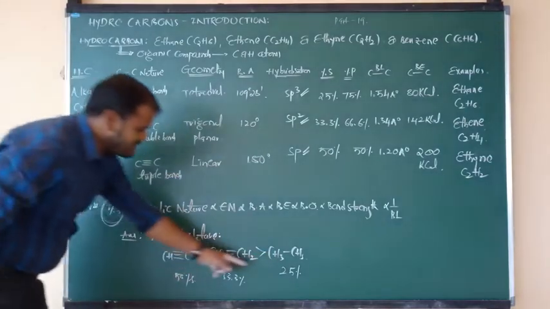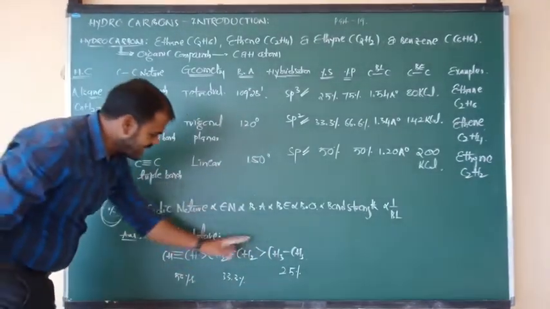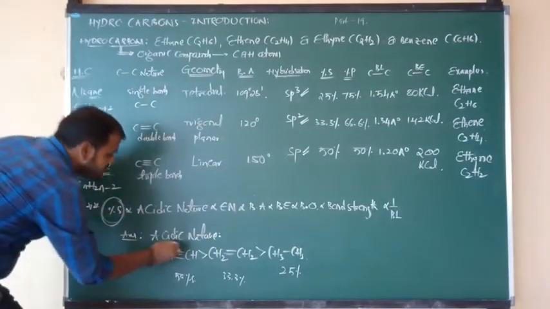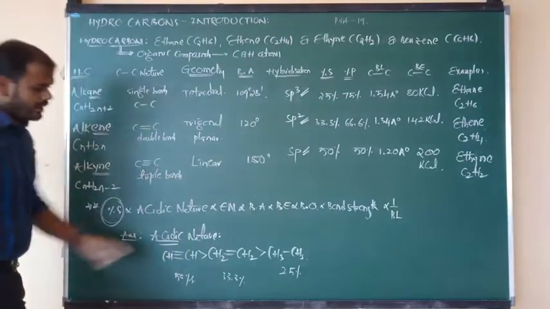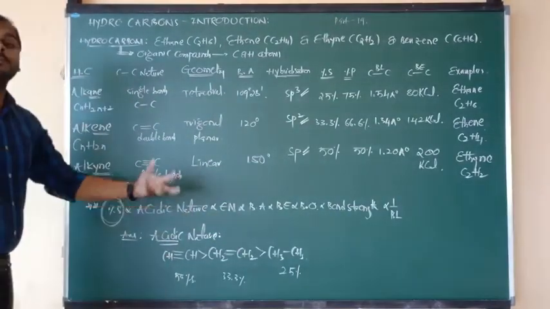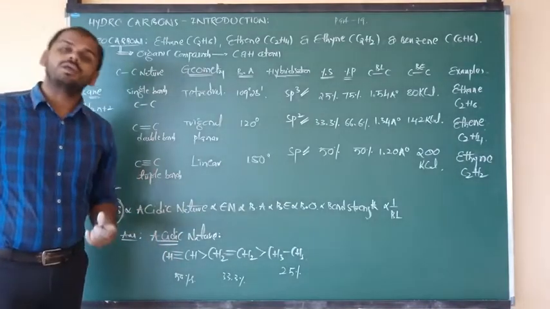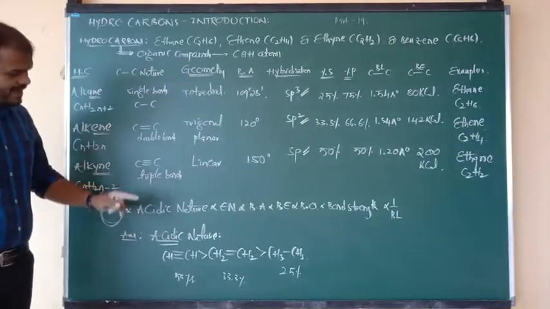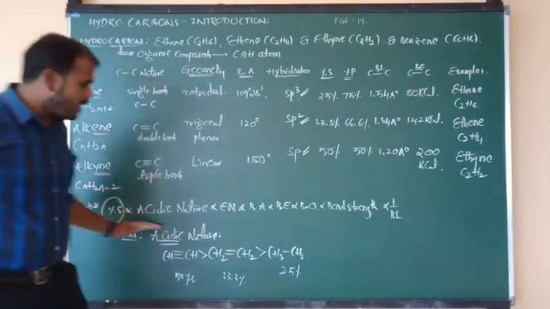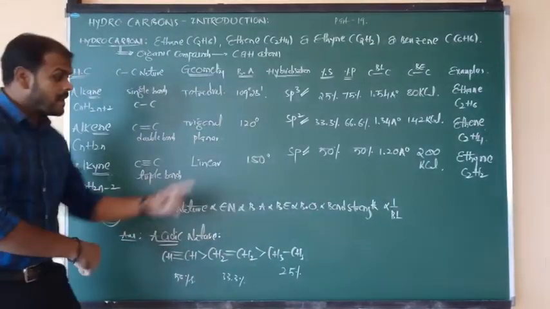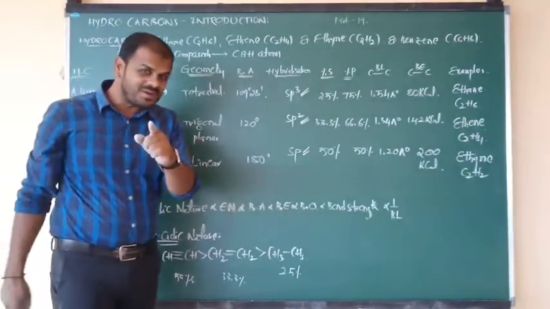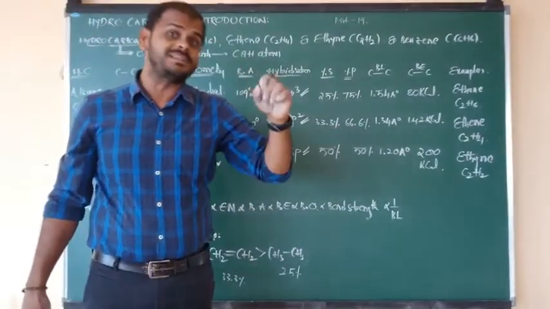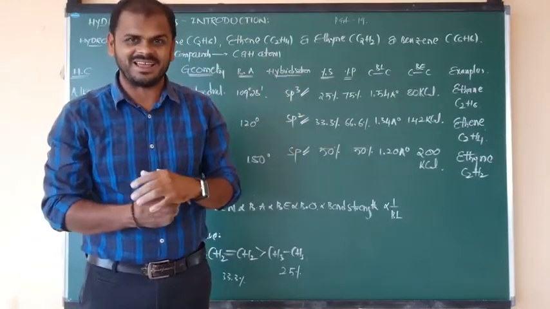As the percentage of s character increases, acidic nature also increases. So among alkane, alkene, alkyne, alkynes are more acidic in nature. Among ethane, ethene, ethyne, ethyne is more acidic because it has more percentage of s character. In that manner, not only one answer: all these seven to eight factors have the same order, but bond length has the reverse order. We are going to practice many objective bits in our regular classes.